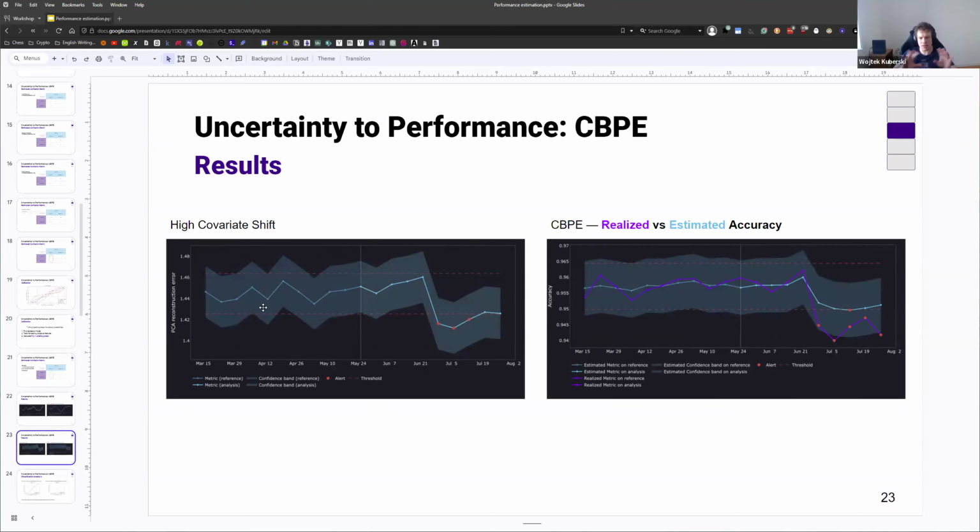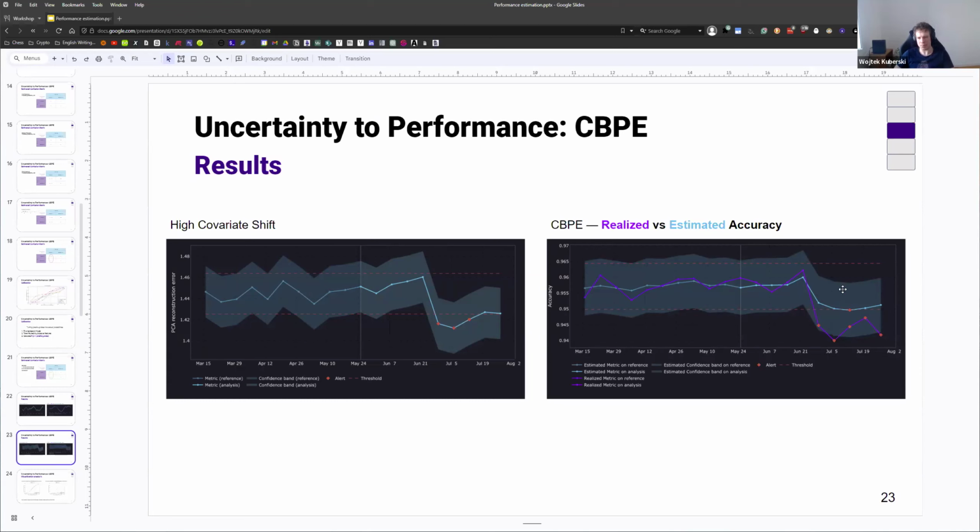Now, let's take a second data set. These are all real life data sets. And we see that there is some kind of strong covariate shift around the beginning of July, let's say. And here, CBPE is able to detect that there is indeed a change, but it underestimates that change quite significantly. So it only detects one batch of data where the change was actually significant enough to trigger an alert, whereas the problems actually already started a few batches ago, and they are stronger than expected. So it is directionally correct. It tells us something. It is still useful, but it doesn't tell us the full story, and it might not be enough if our use case is very important.